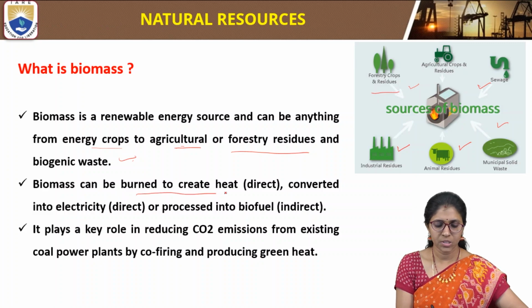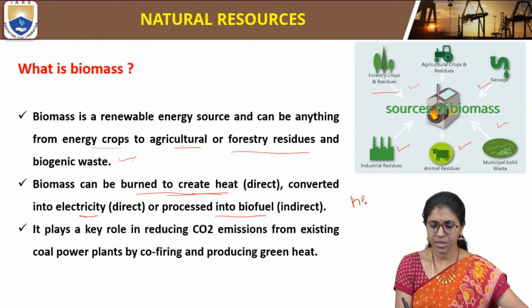Biomass can be burned to create heat, converted into electrical energy, or processed into biofuel. Biomass like wood, agricultural waste or forest residues, if burned, will create heat energy.